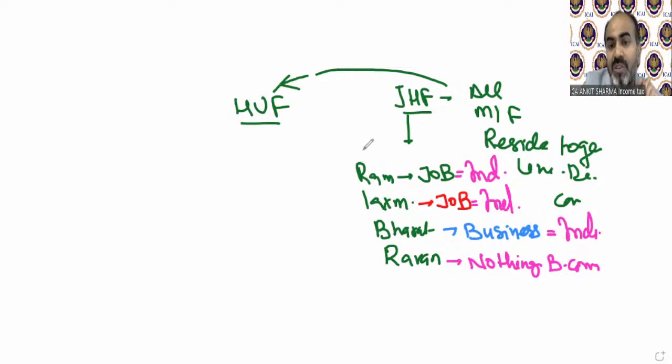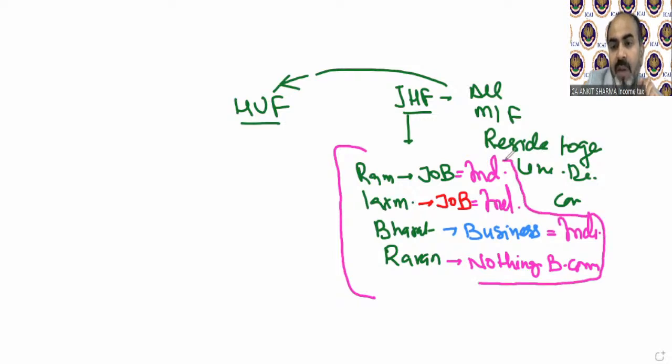But because they do not do any business as a joint Hindu family together, this family will be called only a joint Hindu family. They will not be treated as a Hindu undivided family because they are earning income in a separate concept.